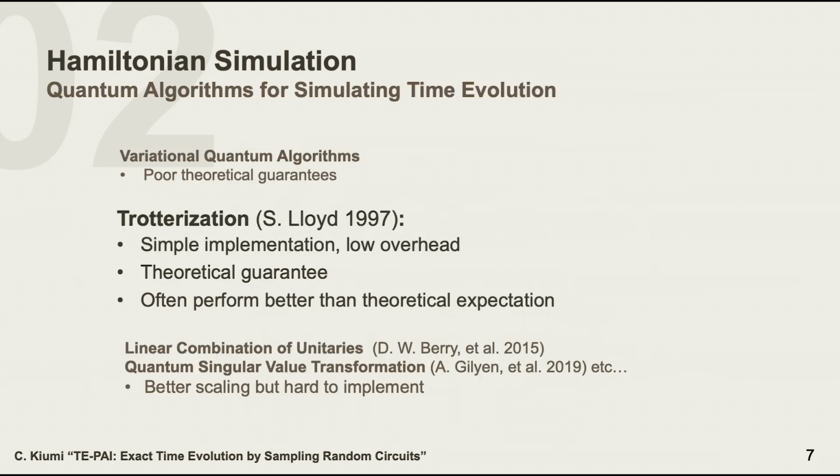There are several quantum algorithms that solve this kind of problem. Variational quantum algorithms, like VQE, have very low overhead and are very easy to implement on current hardware, but they have poor theoretical guarantees for practical quantum advantage. On the other hand, we also have more sophisticated quantum algorithms, such as linear combination of unitaries and quantum singular value transformation. They have better computational complexity, that is, better scaling, but they are very hard to implement on current noisy devices.